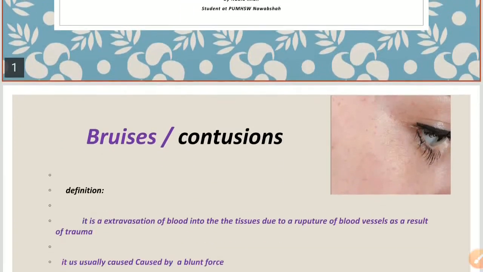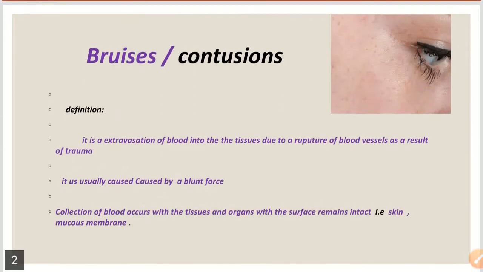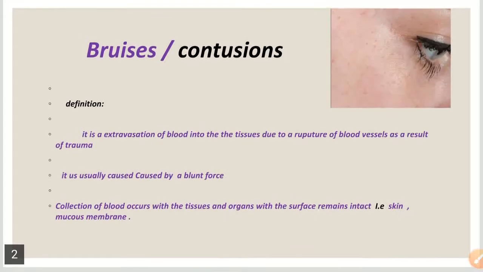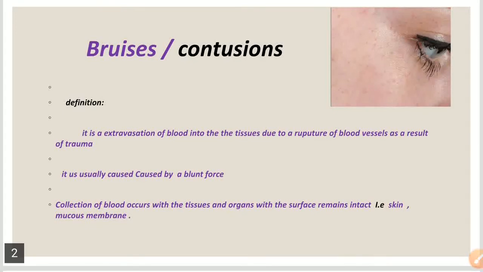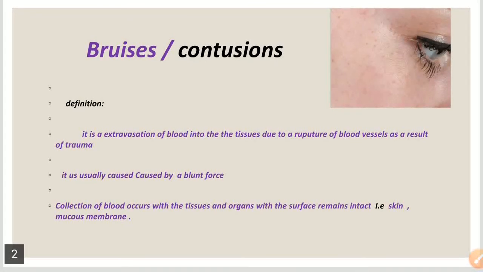The bruise or contusion is actually an extravasation of blood into the tissues due to a rupture of the blood vessels as a result of trauma. Because the bruise is a blunt force trauma, and blunt force trauma is a type of mechanical injury.